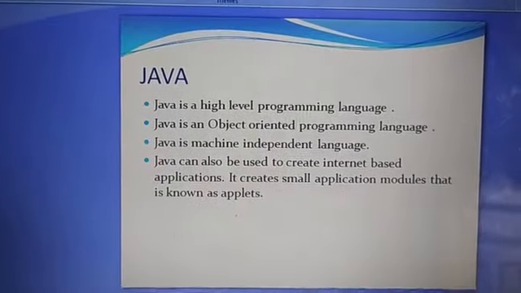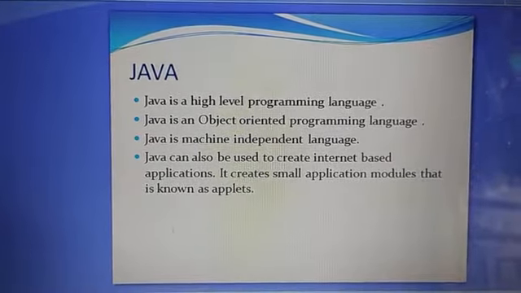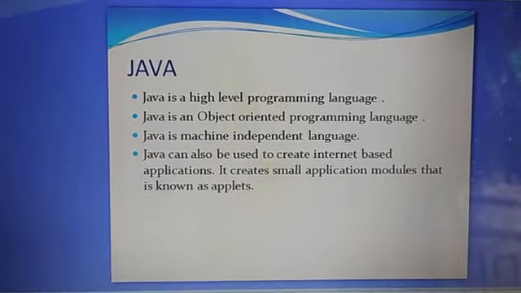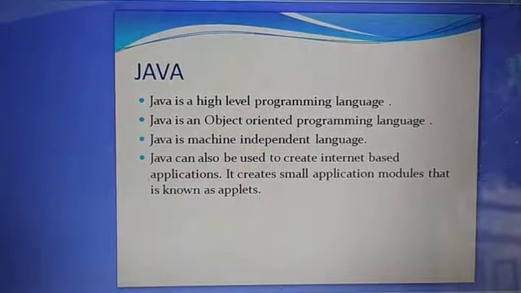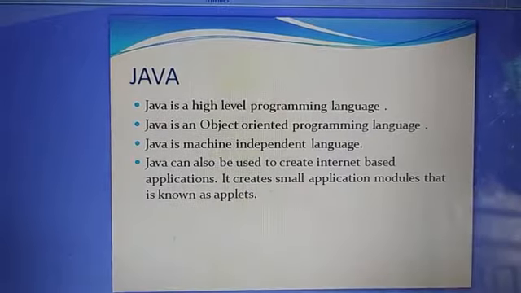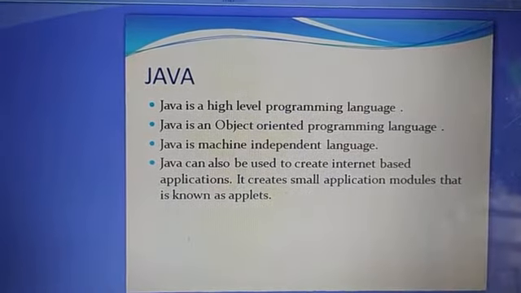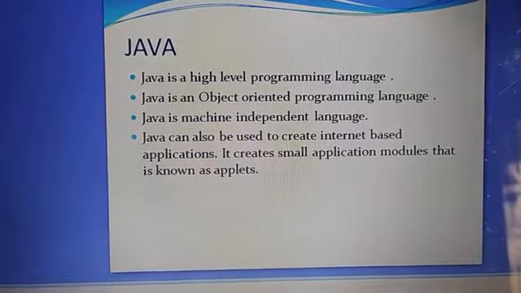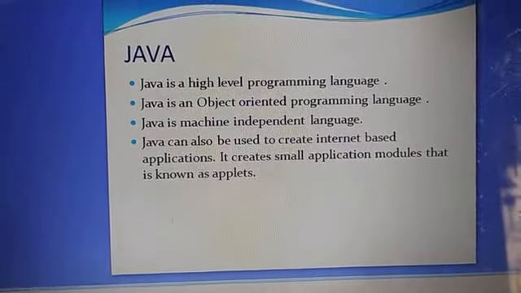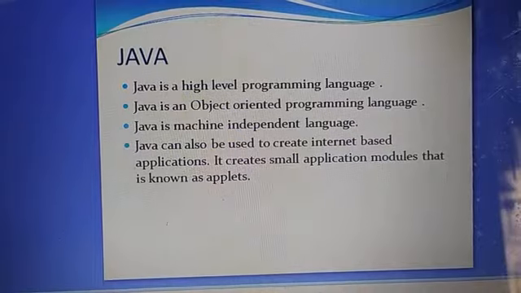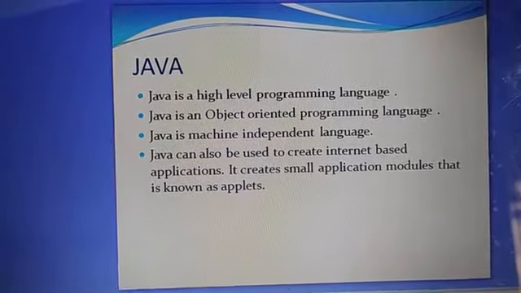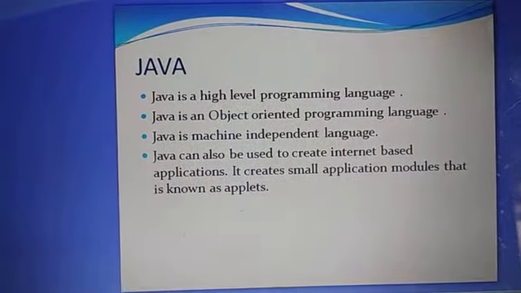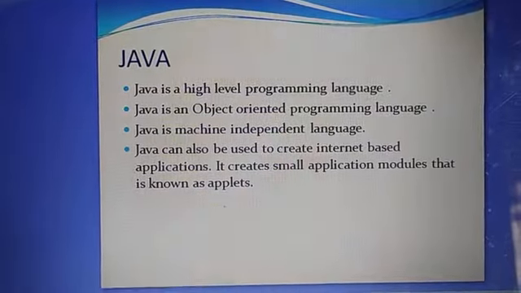The Java programming language was developed in January 1996 by a team at Sun Microsystems headed by James Gosling. So Java is the only programming language that is used to develop programs, desktop applications, mobile phone applications, games, and also web pages.